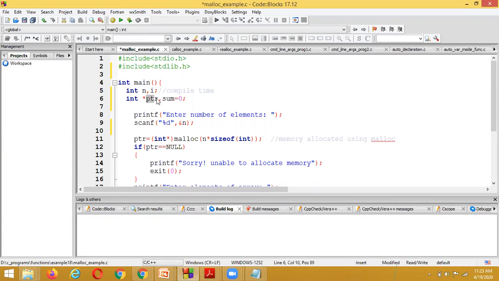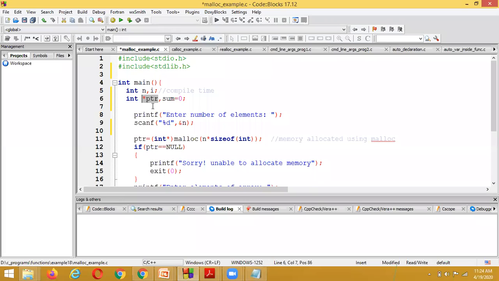For a collection of elements, the concept we would normally use is arrays. But here we are not using arrays. We are using the concept called pointers.